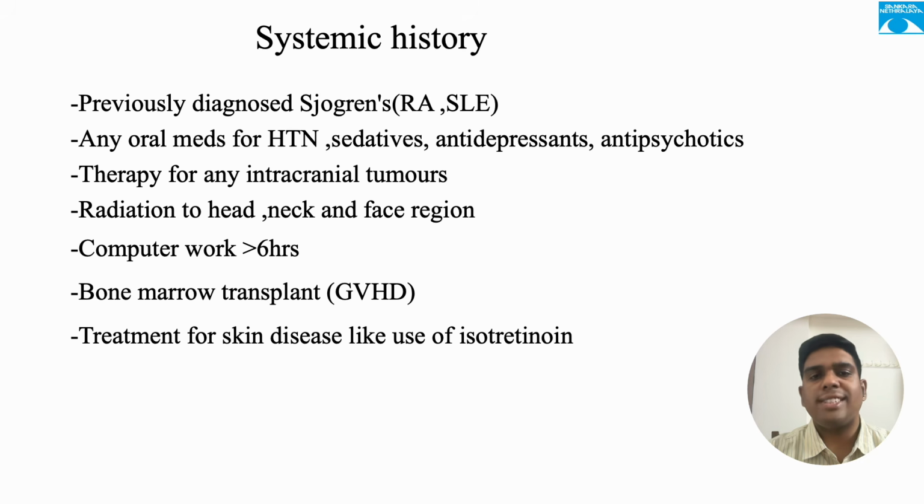So moving on to the systemic history, this is where many diagnoses are missed, and a proper systemic history can help us to narrow our diagnosis. So we ask about symptoms like dry mouth or small joint pain, pertaining to diseases like rheumatoid arthritis or SLE, use of any chronic oral medications, chemotherapy or radiotherapy to